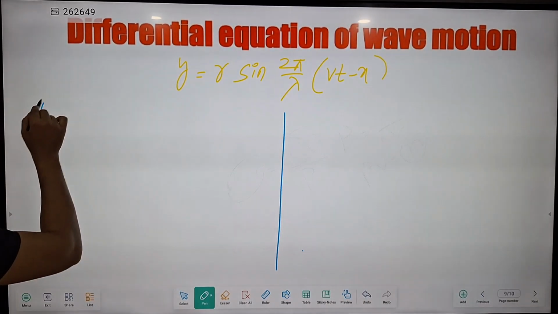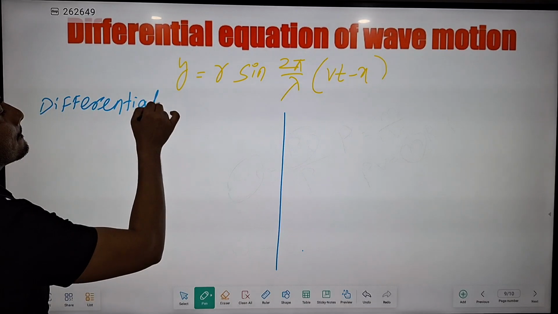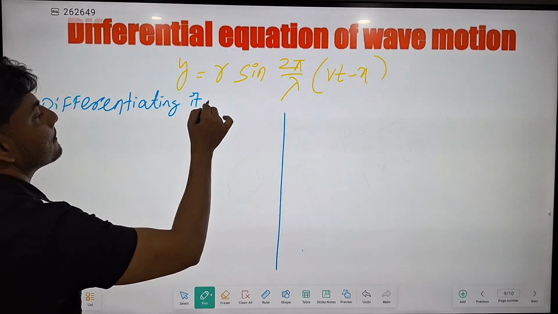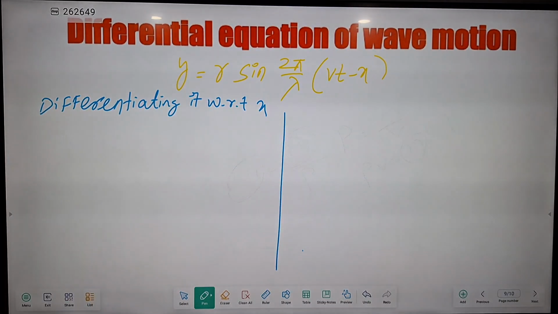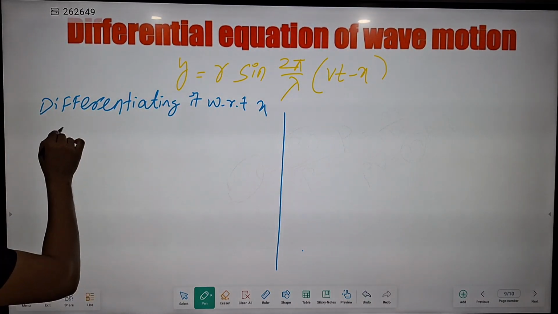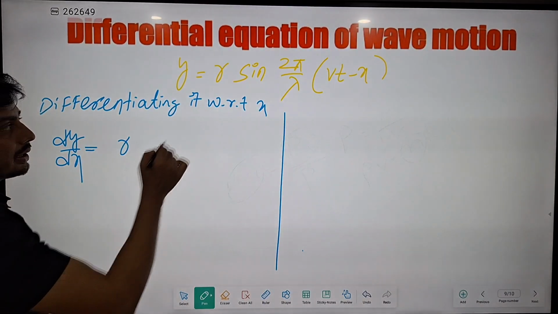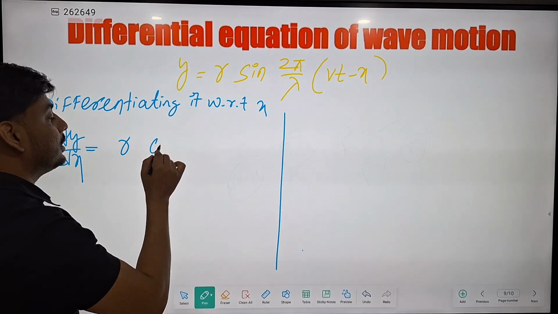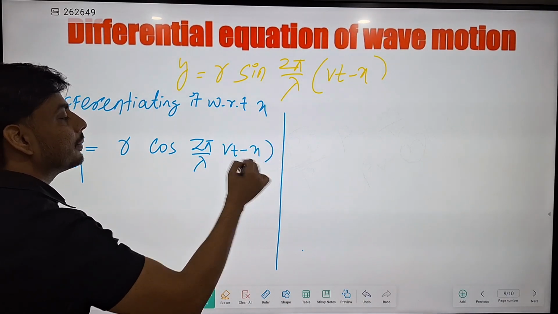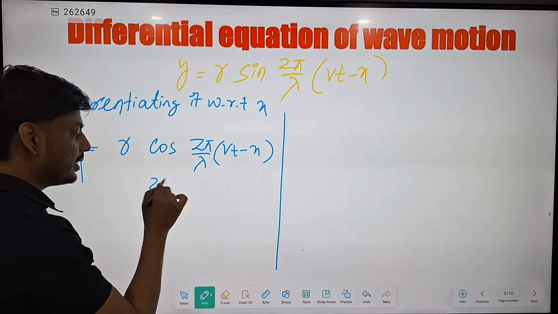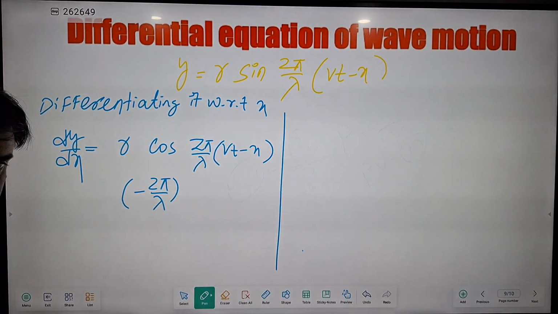Now differentiating it with respect to x. If we take the derivative with respect to x, what will happen? Now this is dy by dx. R is constant, then the derivative of sine theta will be cos theta 2 pi by lambda Vt minus x. Again we have to multiply by this constant 2 pi by lambda, and a negative sign will be there because of minus x.